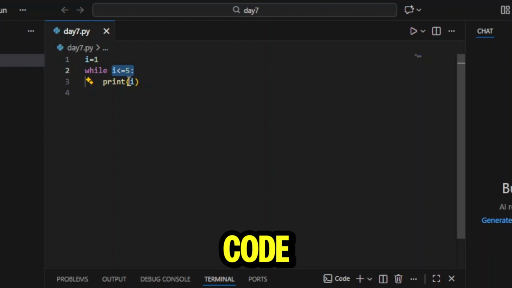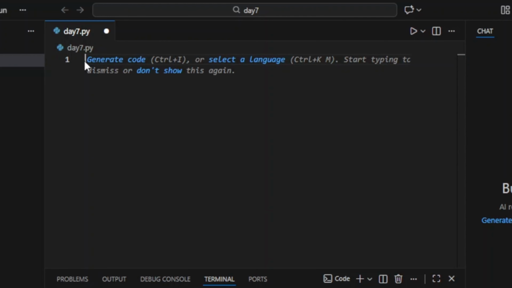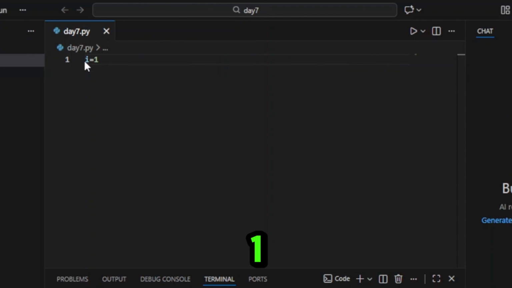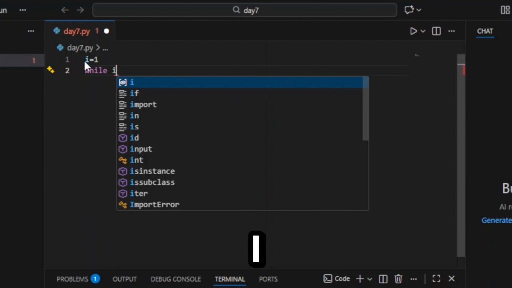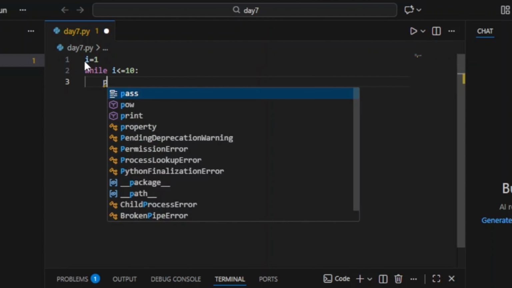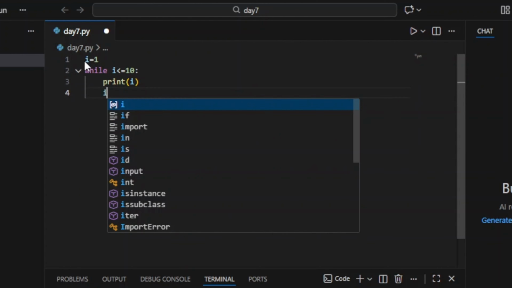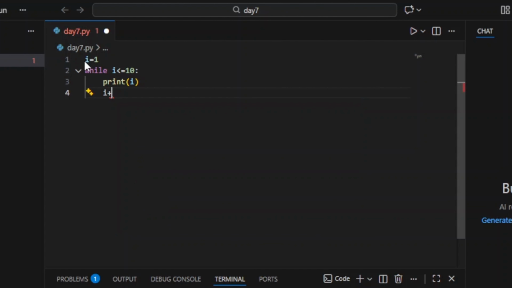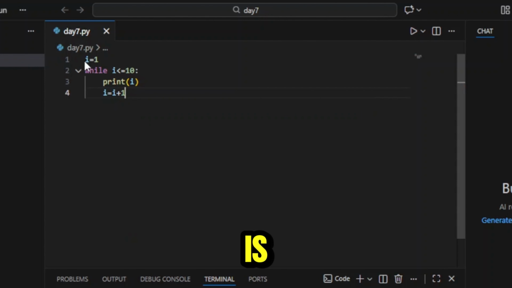So the next concept is break statement. Let me write a code to print numbers from 1 to 10. i is equal to 1, while i is less than or equal to 10, print i. Now this code is for printing numbers from 1 to 10.